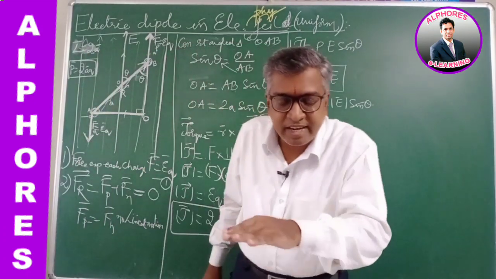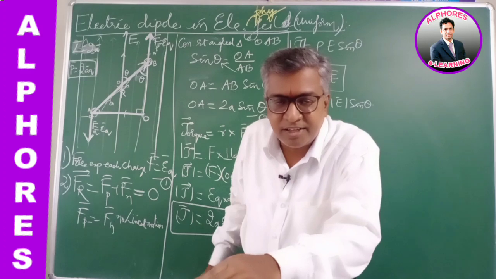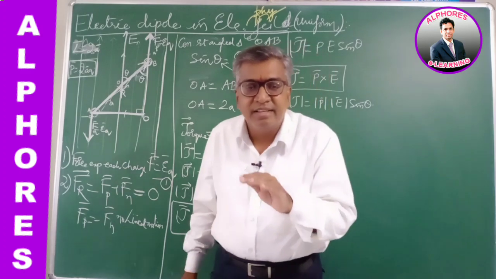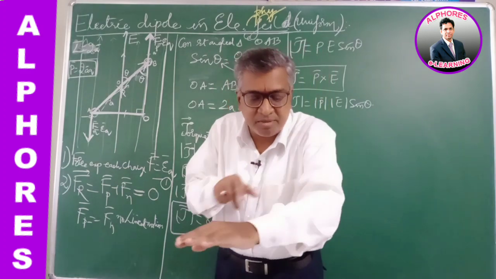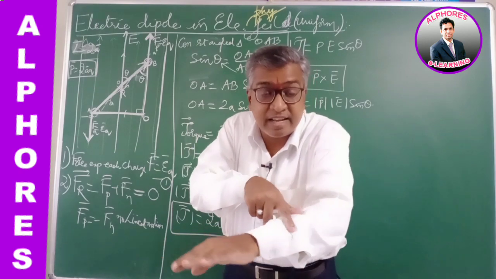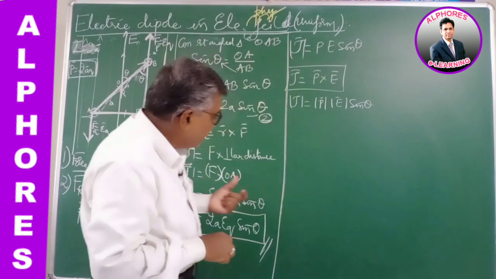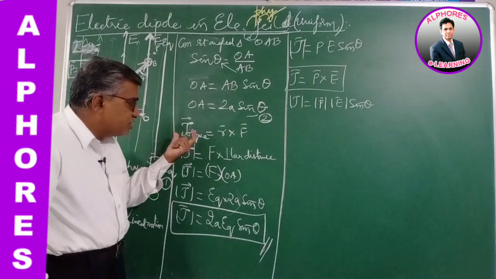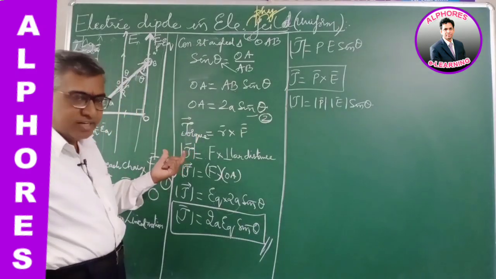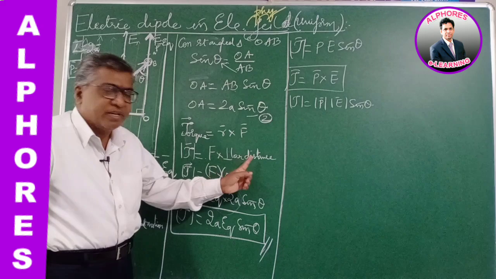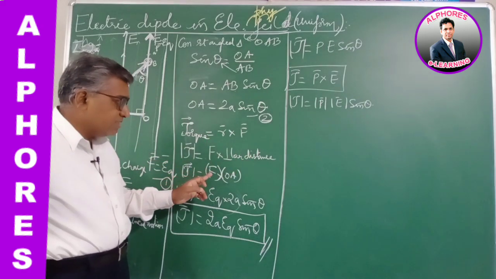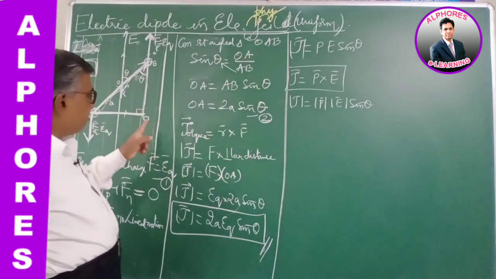So whenever a dipole is placed in a uniform electric field, there is no linear motion, but there is rotational motion, a turning effect is observed. The physical quantity measuring the turning effect is the torque, which is force into perpendicular distance. The force is either of the forces F and the perpendicular distance is OA.